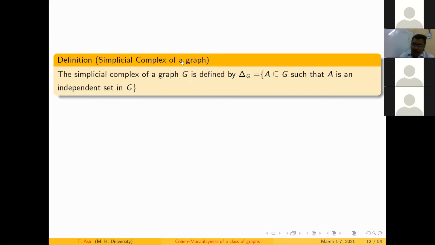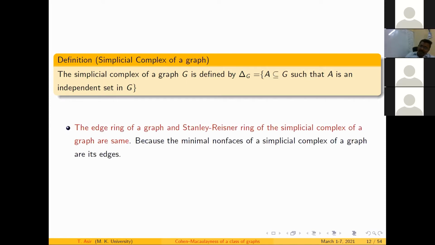That's why we define the simplicial complex of a graph. The simplicial complex of a graph is defined to be delta of G, which is the collection of all sets A in G such that A is an independent set of G. Why is this very important? This is one of the most powerful results. We already came across the edge ring. The edge ring of the graph and the Stanley-Reisner ring of the simplicial complex of the graph are the same.